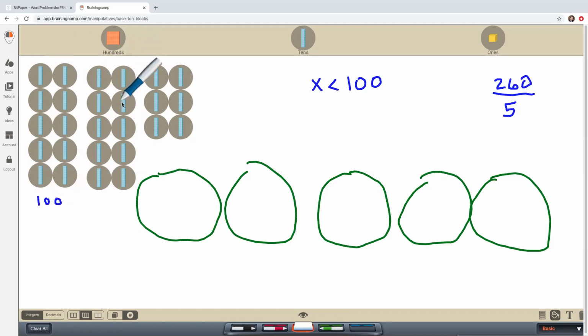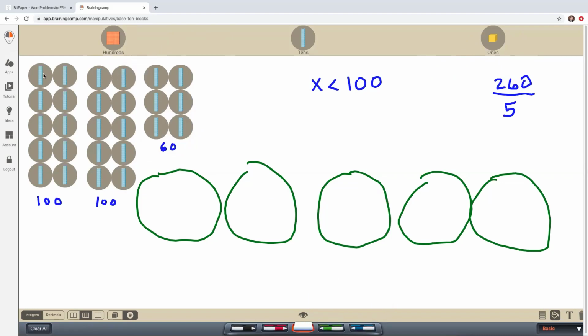Again, 10 through 100. And then 10, 20, 30, 40, 50, 60. All right, so we actually, with 100 plus 100 plus 60, are back to our 260, it's just now we're in all tens so that we can divide.